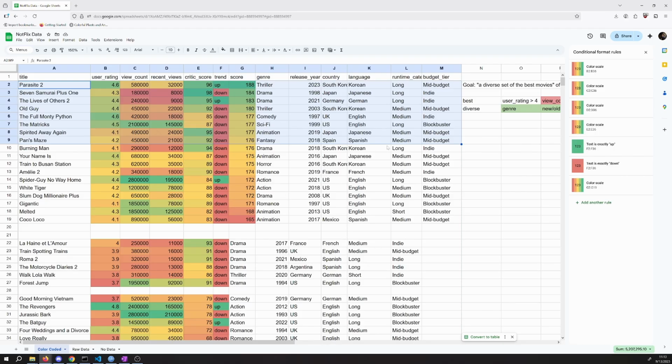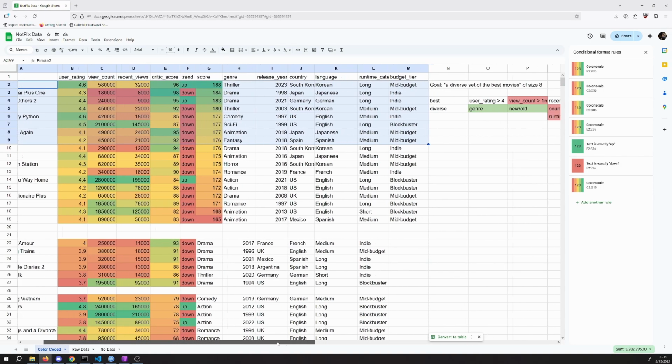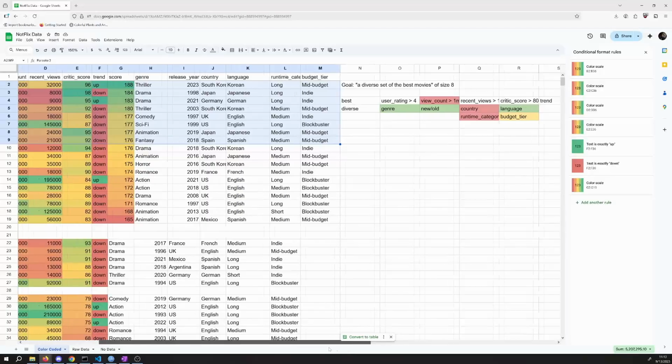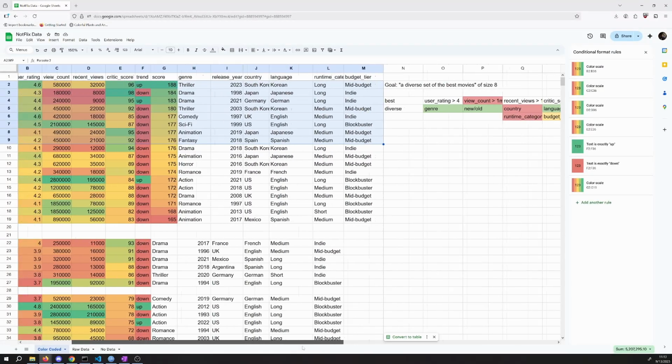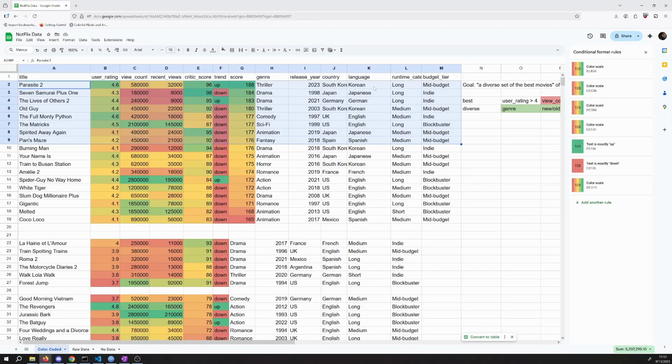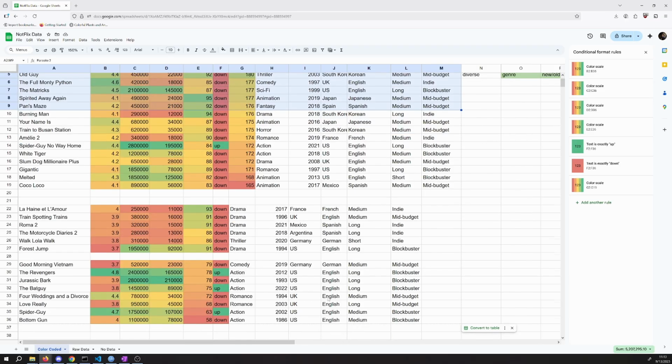But what about new versus old movies? Well, I've got some in the 2020s. I've got some in before that. So I think we're handling new, old pretty fine with our current selection. We don't have to worry about that very much. What about language? Korean, Japanese, German, Korean, English, Japanese, Spanish. We're missing maybe a French. Hey, we have a French romance down here. That could be valuable. Other languages we're missing? That's the only one we're missing.